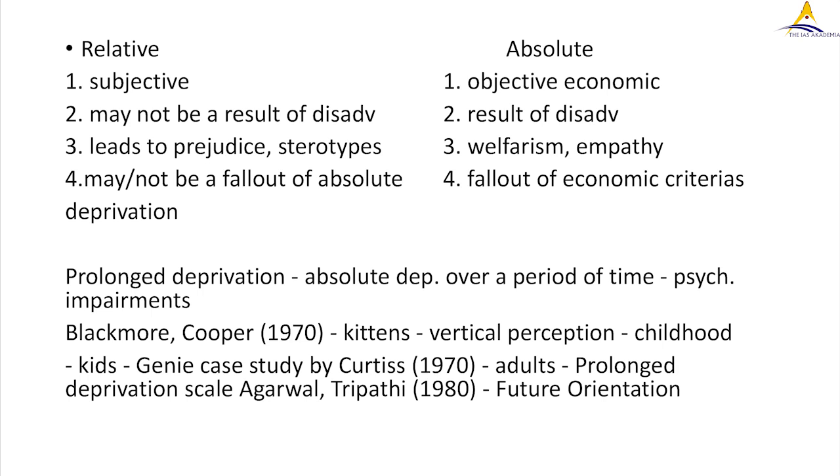Third point is relative deprivation leads to prejudice and stereotypes. You might think that your friend is earning black money and that is how he is able to afford that Mercedes or Kia, whereas you are very honest, so you are earning white money and you buy what you can afford.